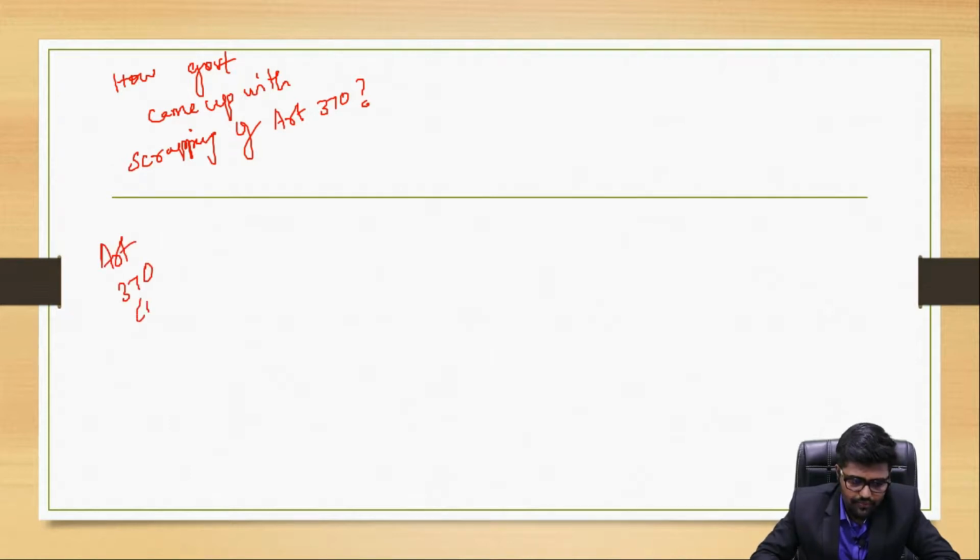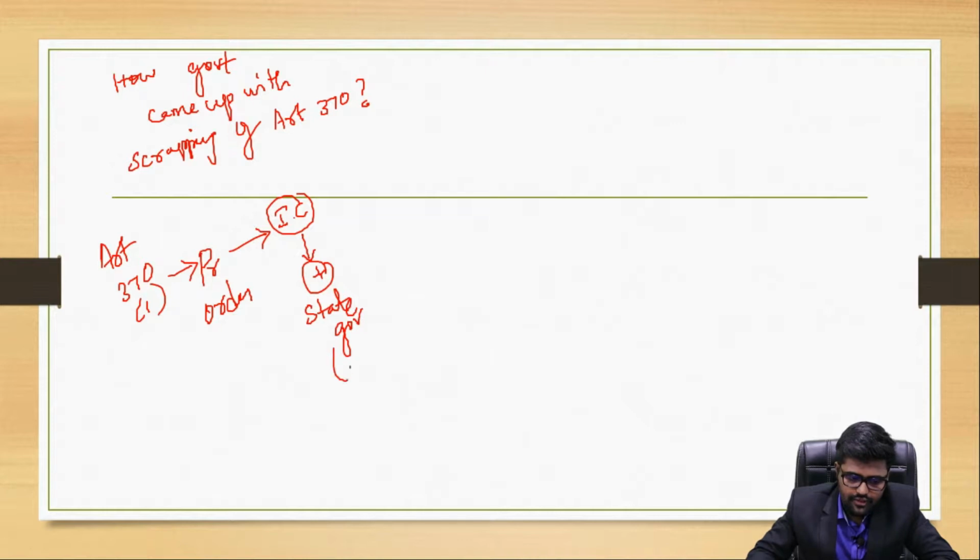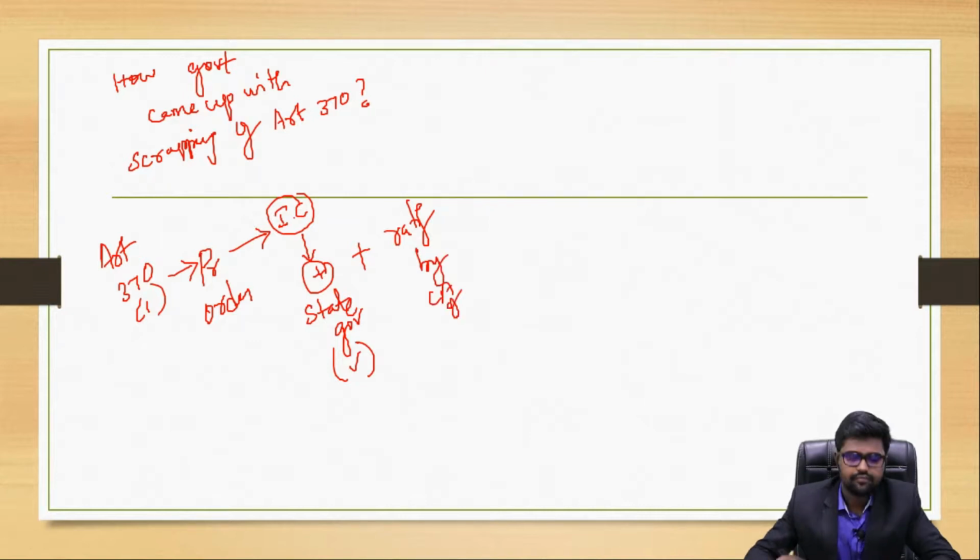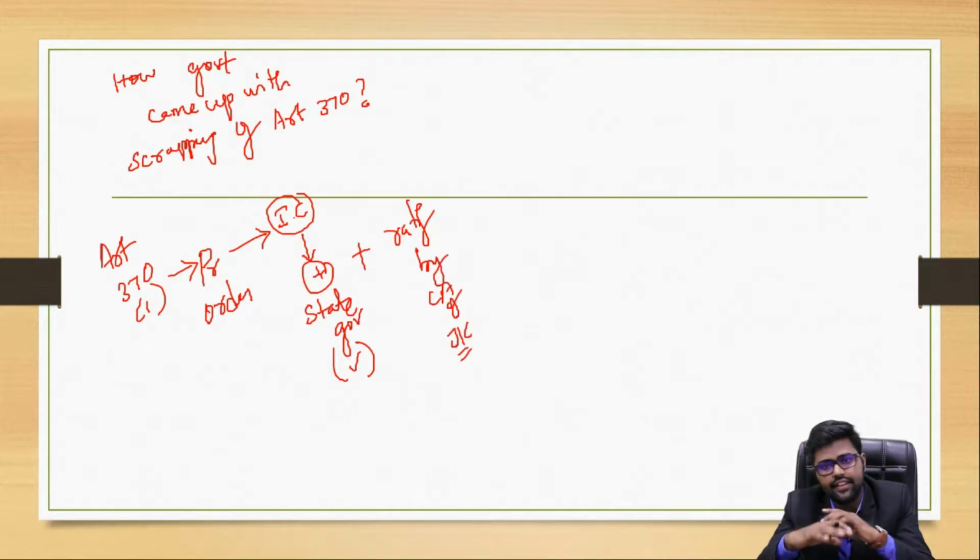It says that the President, by a presidential order, can extend to Jammu and Kashmir all the provisions of the Indian Constitution, but that cannot be done unless the concerned state government gives permission, along with the ratification by the Constituent Assembly of Jammu and Kashmir. This is Article 370 clause 1.